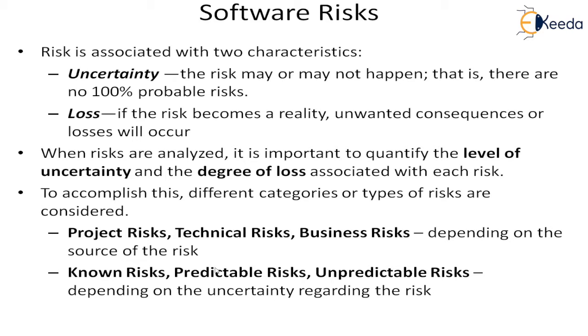And if you take the type of uncertainty of the risk, then we can say known risks, predictable risks, and unpredictable risks. So these are two different criteria we have used to categorize the risks.